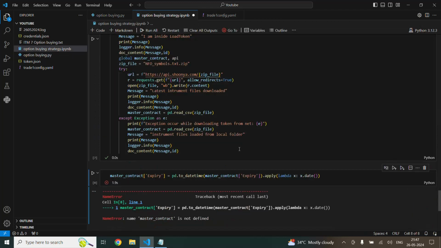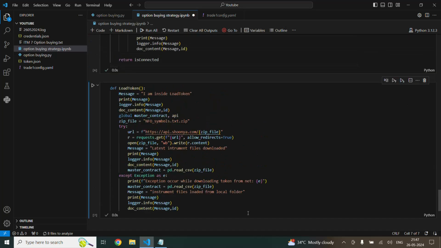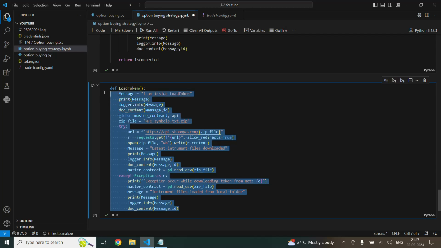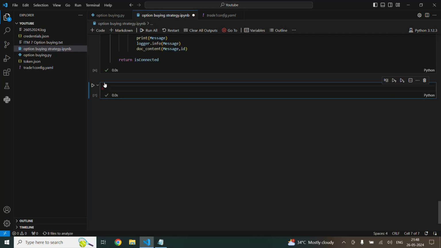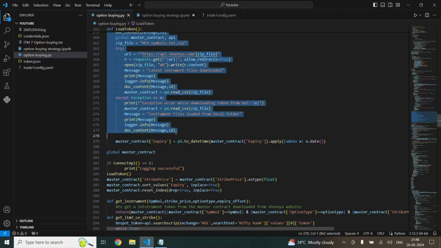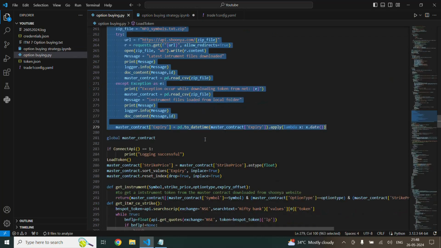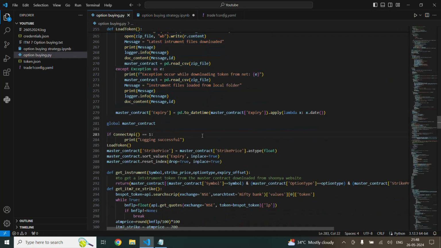So I think I have to insert this master contract into this. So I'm going to delete this one, and again I'm going to clear all these definitions. So I'm going to copy from load token up to the master contract, copy, and then paste. So going ahead for the second portion.